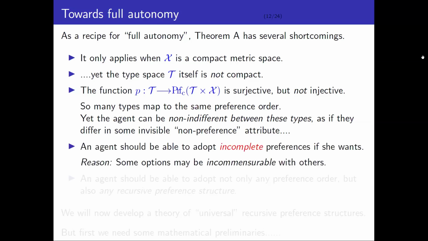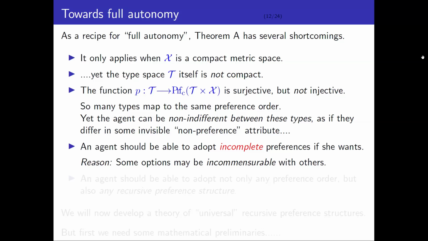A more philosophical observation, but nevertheless important, is that arguably an agent should be able to adopt incomplete preferences if she wants. So there's a big debate in decision theory about whether rationality requires that you have complete preferences, but there's certainly a substantial literature in philosophical decision theory arguing that under some conditions, it's rational to actually have incomplete preferences.